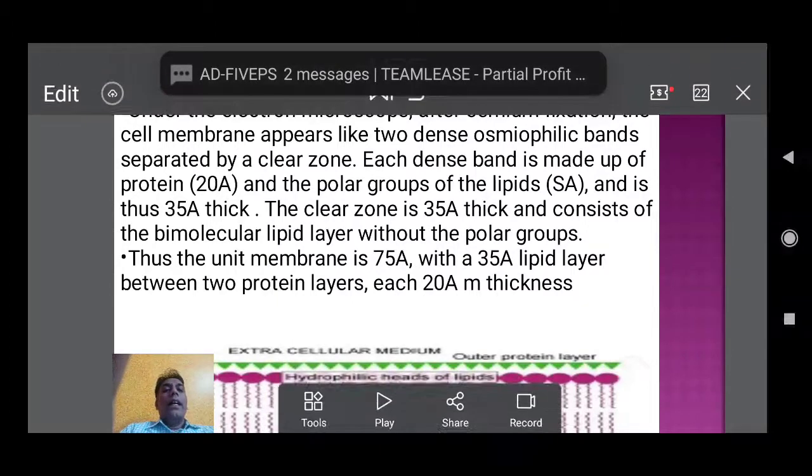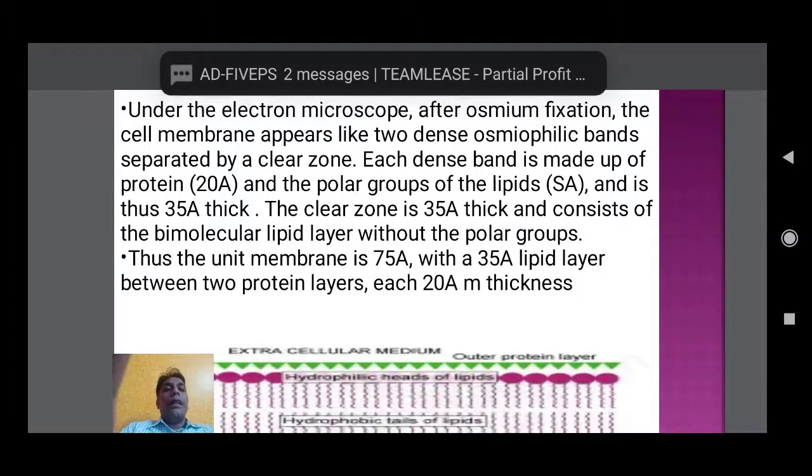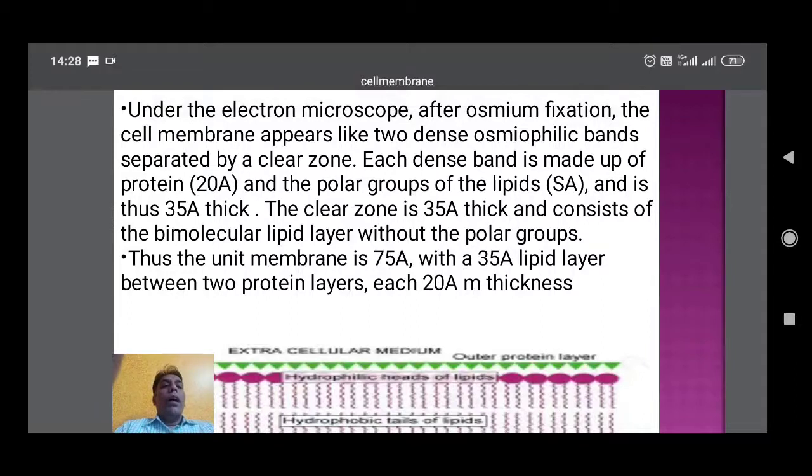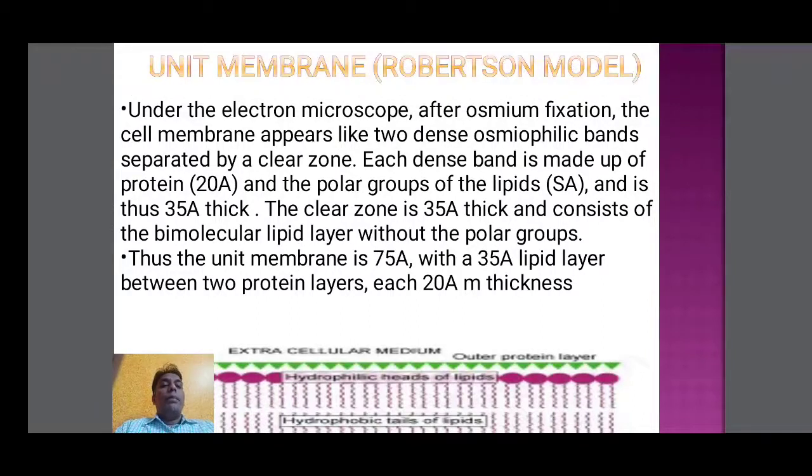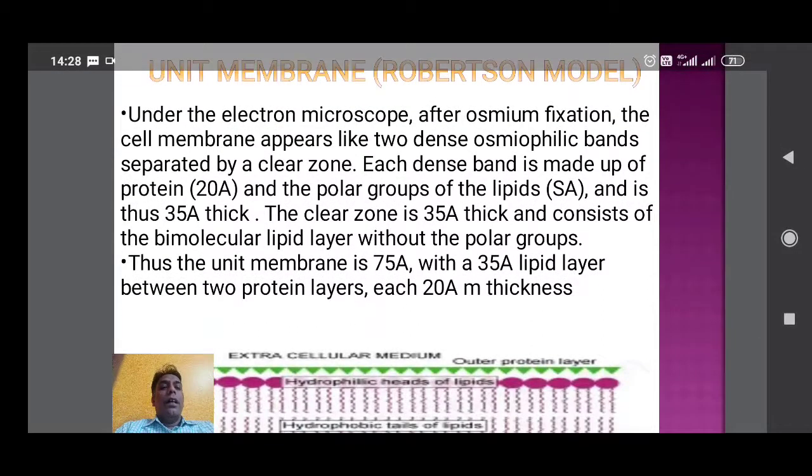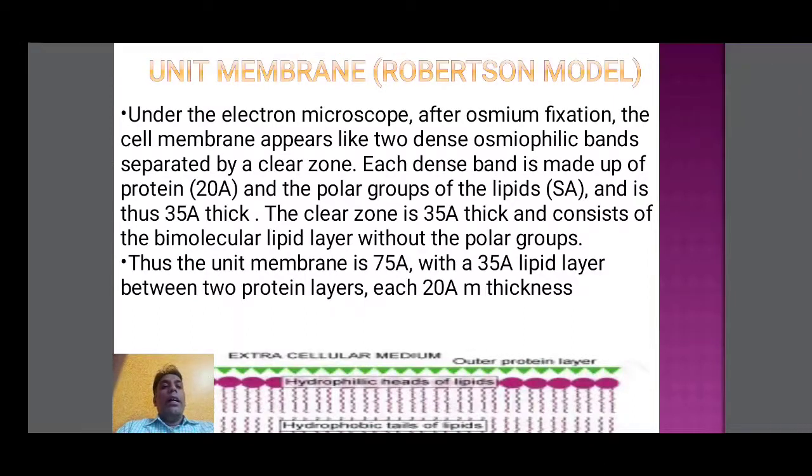Under the electron microscope, after osmium fixation, the cell membrane appears like two dense osmophilic bands separated by a clear zone. So under the microscope, in the unit membrane, we can see two dense osmophilic bands separated by a clear zone.